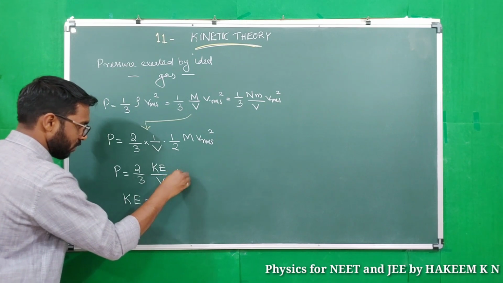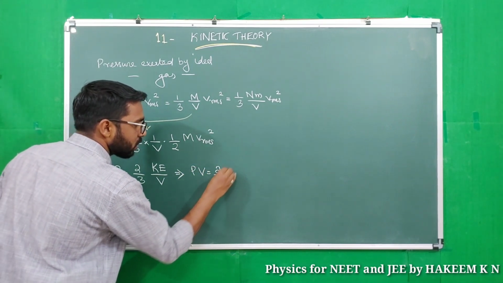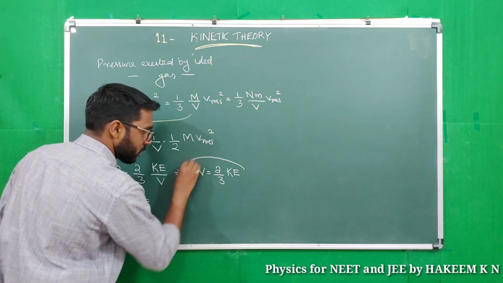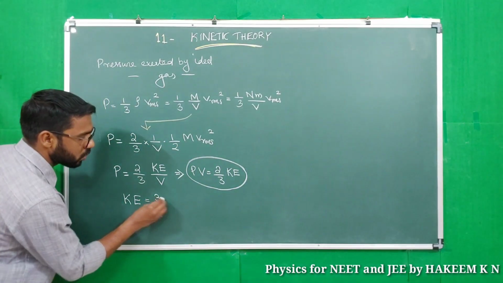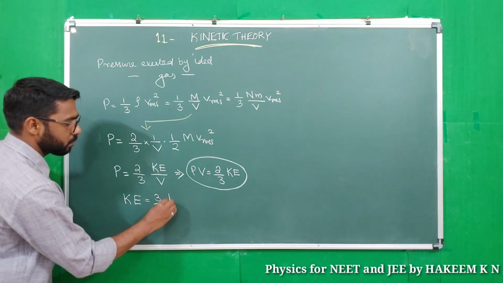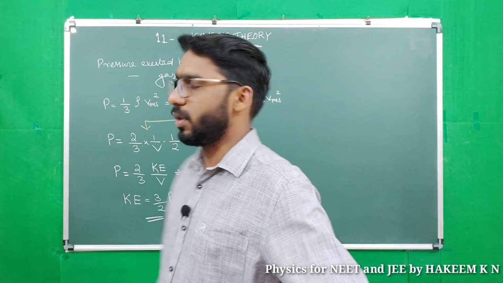From here we can write PV equal to 2 by 3 into kinetic energy. Then kinetic energy equals 3 by 2 PV.